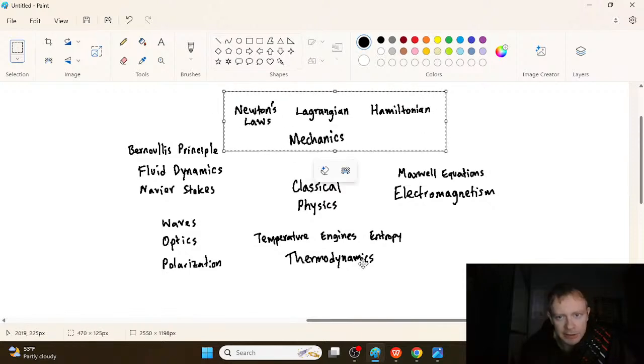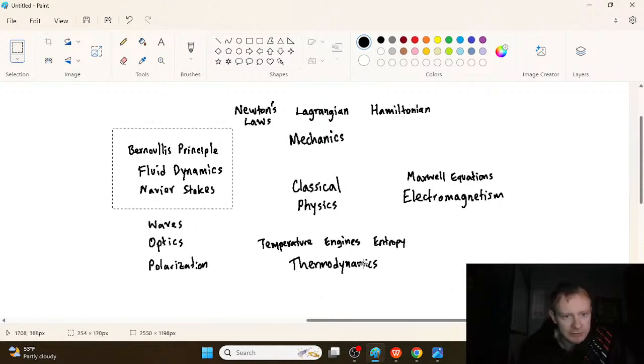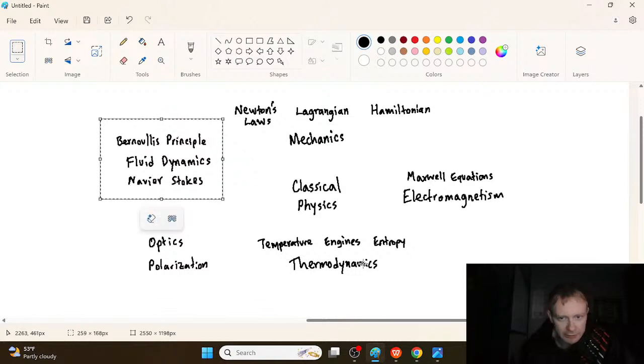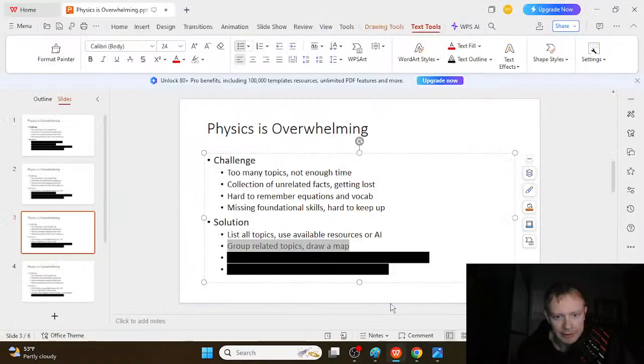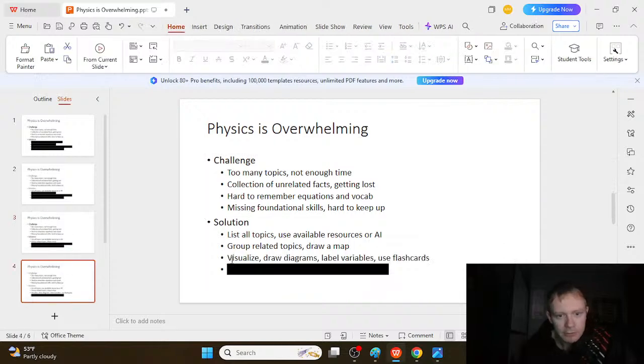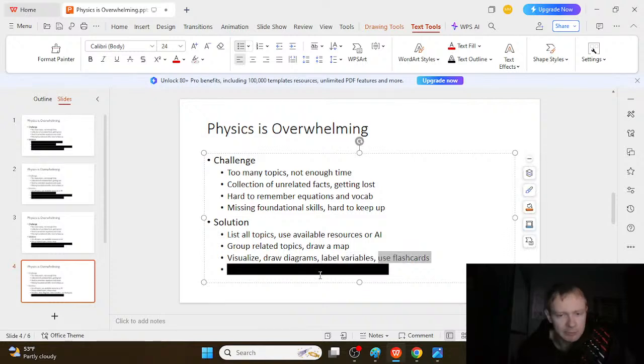So we kind of see mechanics might be over here, electromagnetism is over here, thermodynamics might be down here, optics is over here. Now, this is just a tentative sort of outline. I don't really know exactly where this is going to go from here, but at least this gives me sort of a framework to work with. Okay. And so now what's the next step? So we've sort of drawn a little map. Well, now let's try to do some visualization. Let's draw some diagrams. Or let's label some variables, and if necessary to memorize stuff, you might need to use some flashcards. But let's focus on these things.